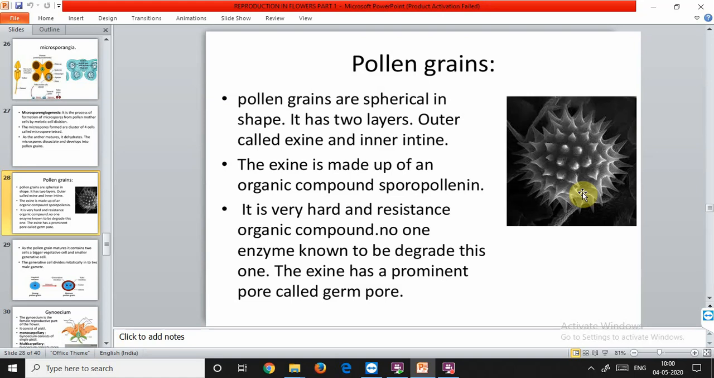The cytoplasm is rich in starch and unsaturated oils. The uninucleated protoplast becomes 2 to 3 layered at the later stage of development. The branch of the study of pollen grains is called palynology.